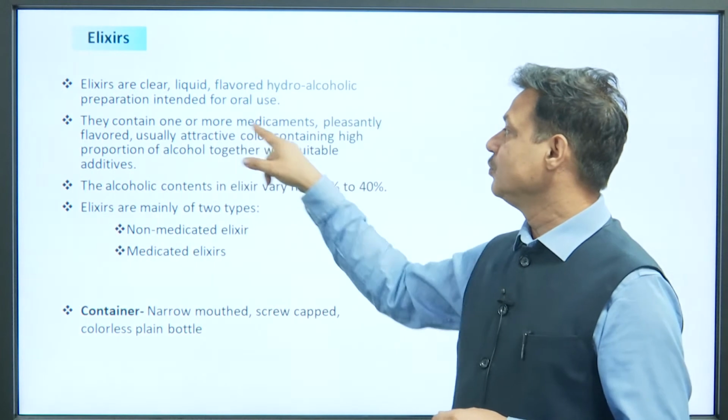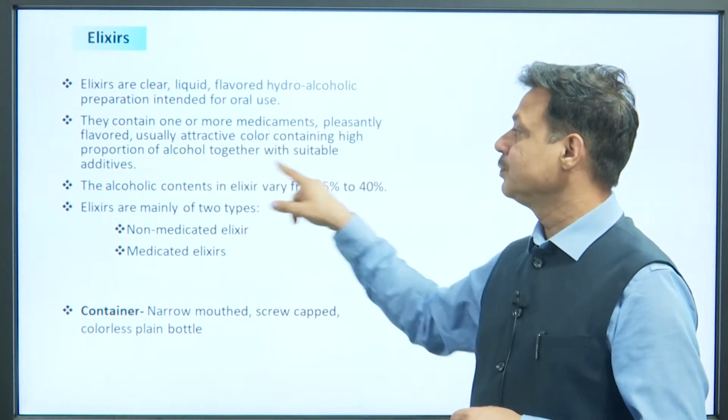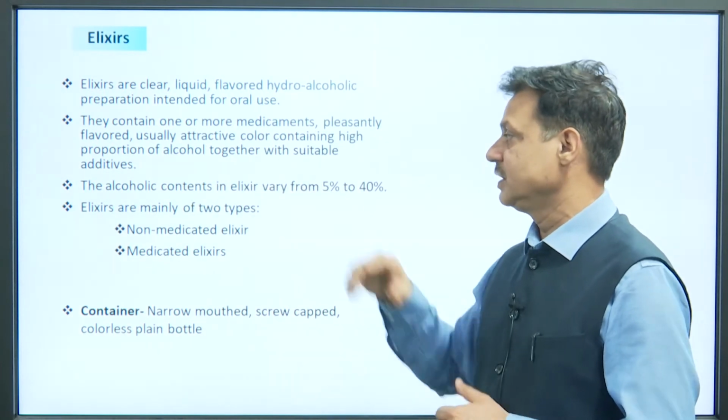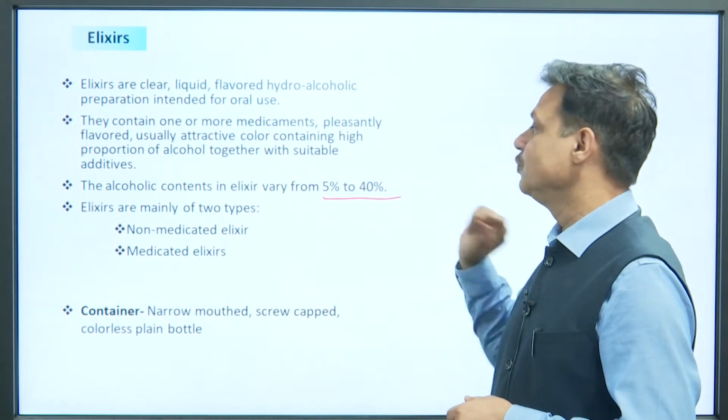They contain one or more medicaments, are pleasantly flavored, usually of attractive color, and contain a high proportion of alcohol together with suitable additives. The alcohol content in elixirs varies from 5 to 40%.